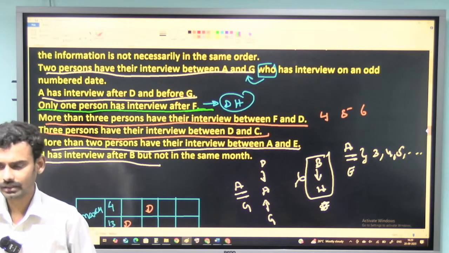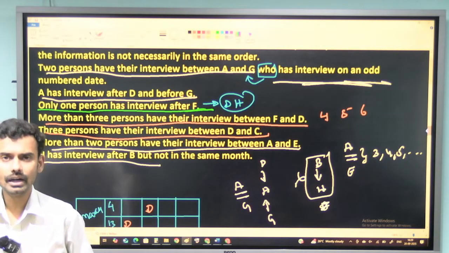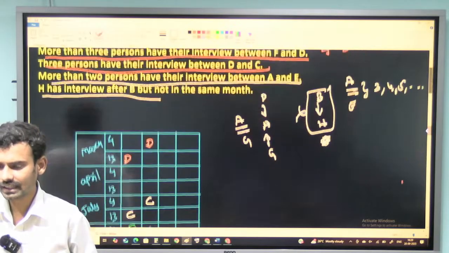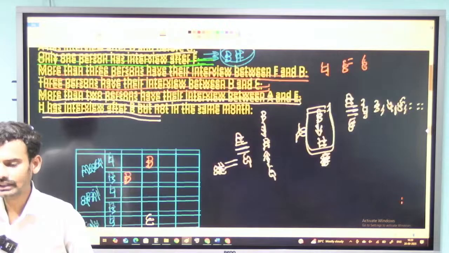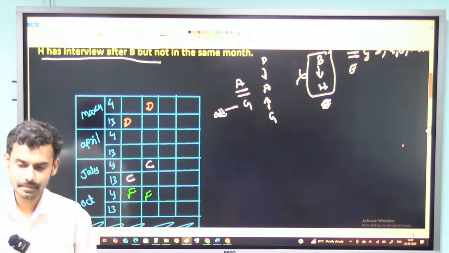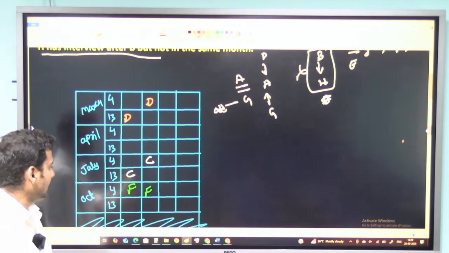Then second part, who has the interview on an odd date. So now one more piece of information is that G must be on an odd date. Now I will try to combine all this information and let's see what happens. First part, G is having the interview on the odd date.